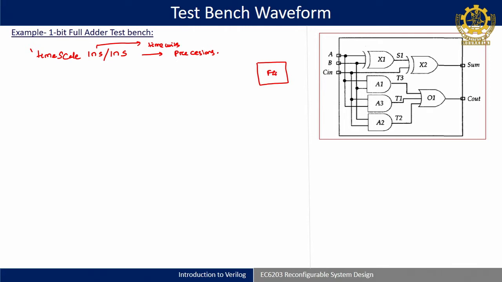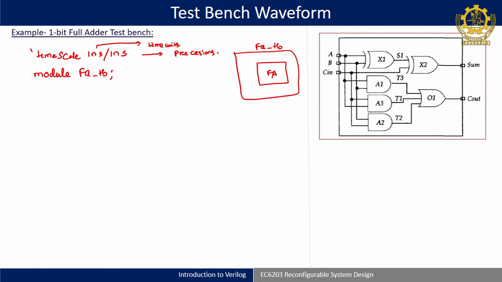In this full adder we have to define another test bench. So, let us assume this is a module named FA_TV. I am writing module FA_TV. As we will generate all the signals internally, there is no need to write any input or output. So, FA_TV is my top module.